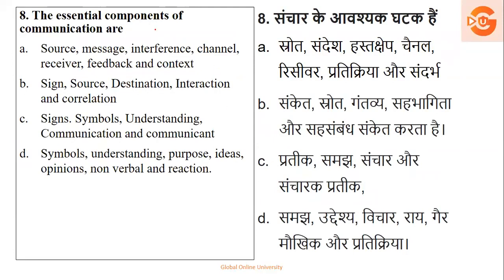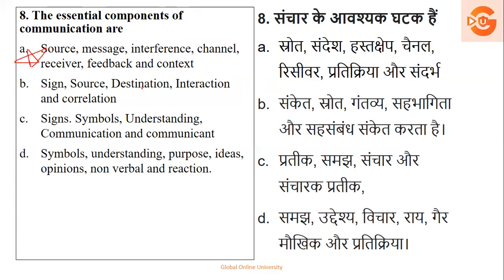Then the essential components of communication are. Now यहाँ पे see, आपको तो components काफी अच्छे से पता है. Okay, but they have given it to confuse the things. See how they have just mixed up the things. तो आपको पता है source, message, interference, that is in the form of noise or obstacle, channel, receiver, feedback, and context, that is circumstances. तो ये हमने अभी पढ़ा है. Let's see the next option.